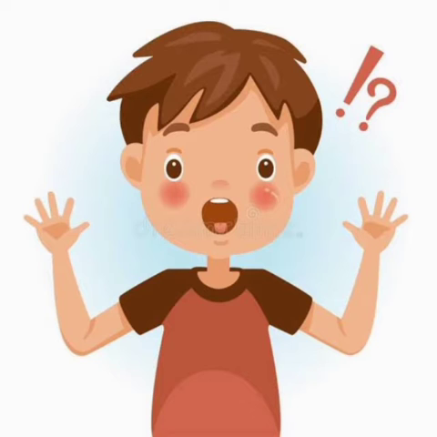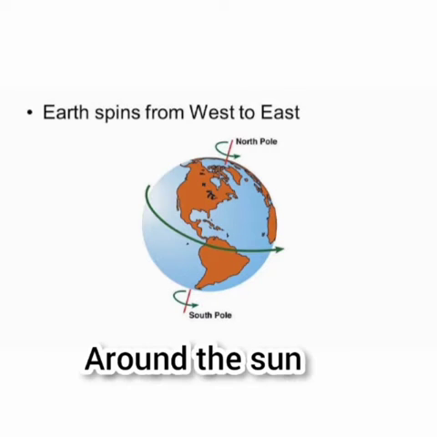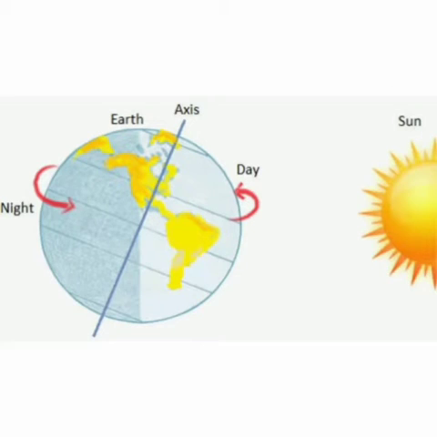See children, the Earth rotates continuously from west to east around its axis. During this rotation, different places see different amounts of sunlight. Suppose we had one time zone, and it was 12 p.m. on one side in the morning and 12 p.m. on the other side at night. It would give us confusion. It would not be convenient for us.